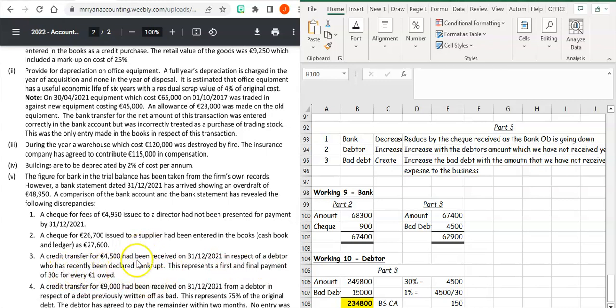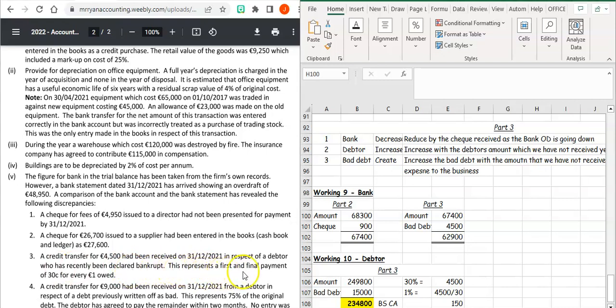So anytime you've got a person who's declared bankrupt to the business, there's 3 things you're going to do. Number 1, this money we received, you're going to put into your bank account, so you're going to reduce the bank overdraft. We need to decrease the amount of money that's owed to our debtors, and then you need to create a bad debt for the profit and loss as part of your expense.